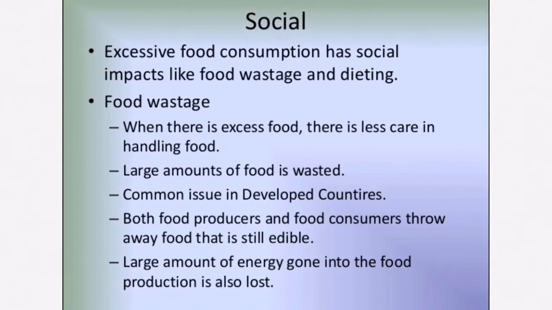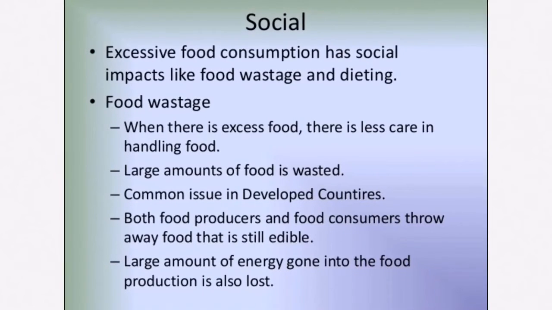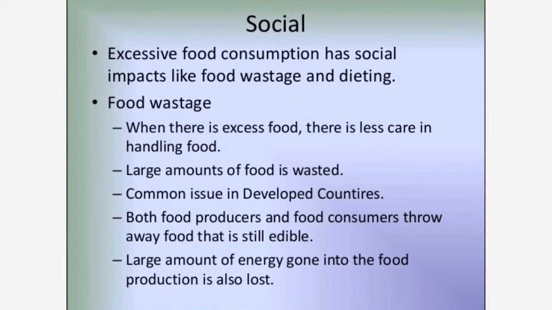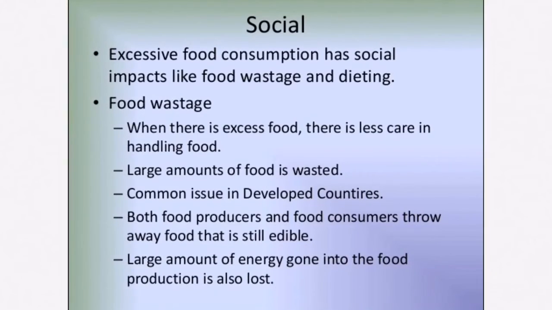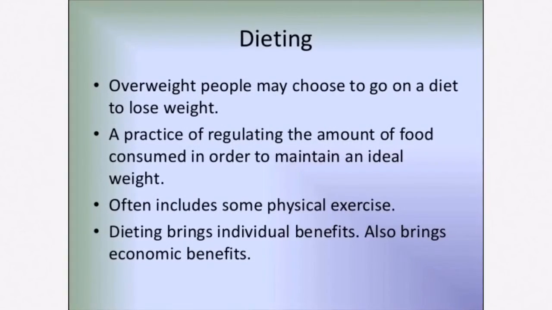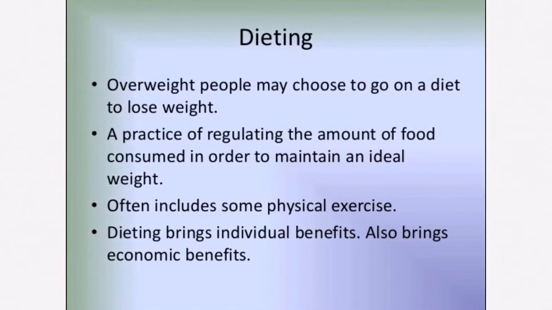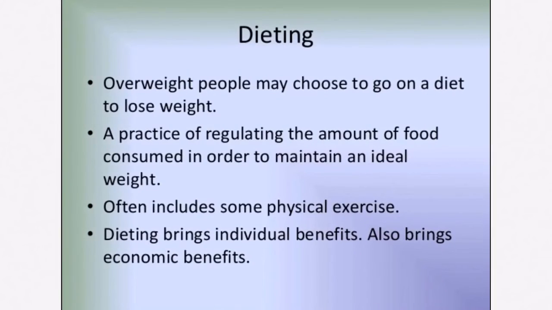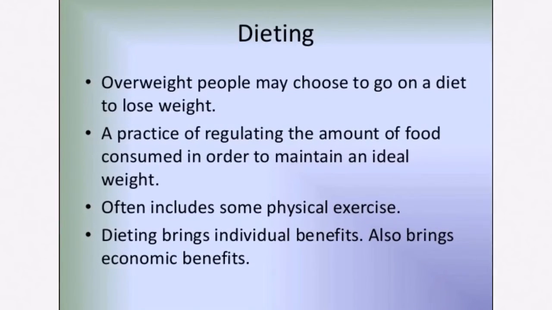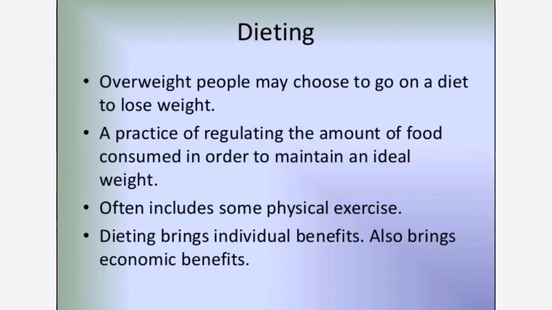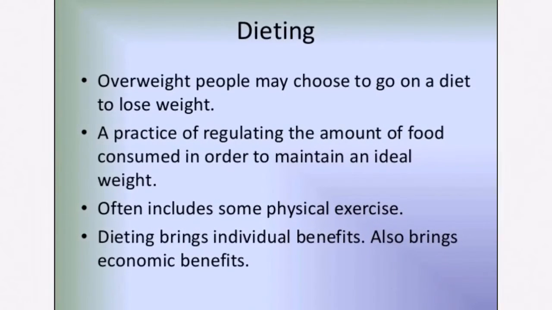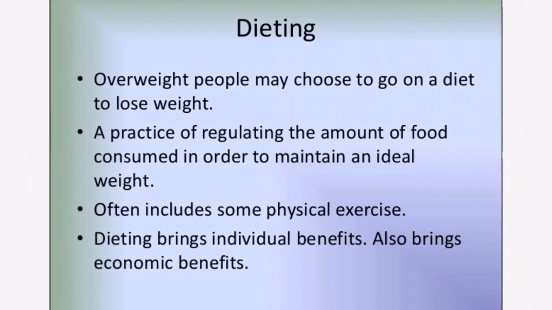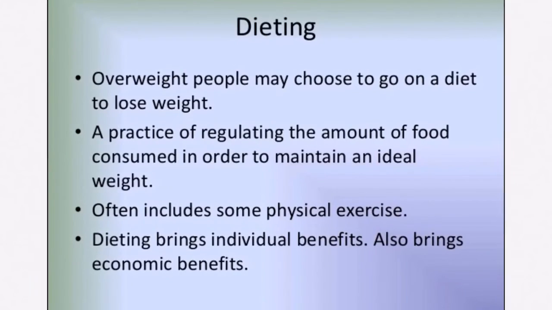So when you think of it, there is a large amount of energy gone into the food production, and when it is thrown away instead of being sold or being consumed, it is energy that will not be recouped in any way at all. Dieting: people who are overweight may choose to go on a diet to lose weight. It basically is a practice of regulating the amount of food that one consumes or the type of food that one consumes depending on what form of a diet you are following. The main objective is to achieve and maintain an ideal weight that the individual has in mind. Often this will also include some form of physical exercise.